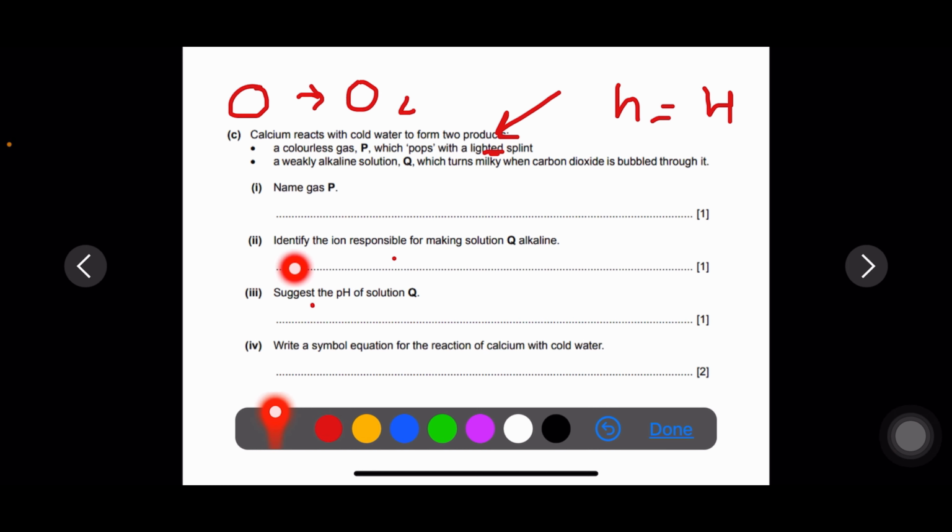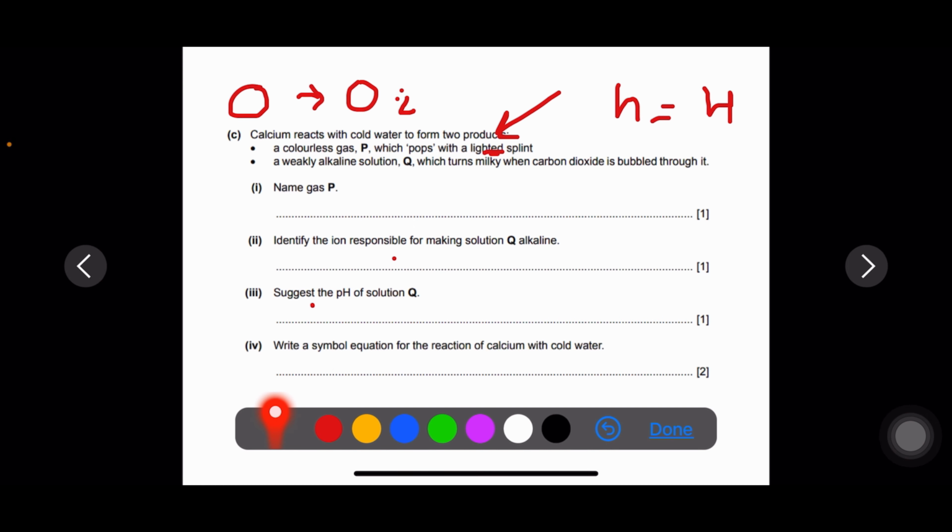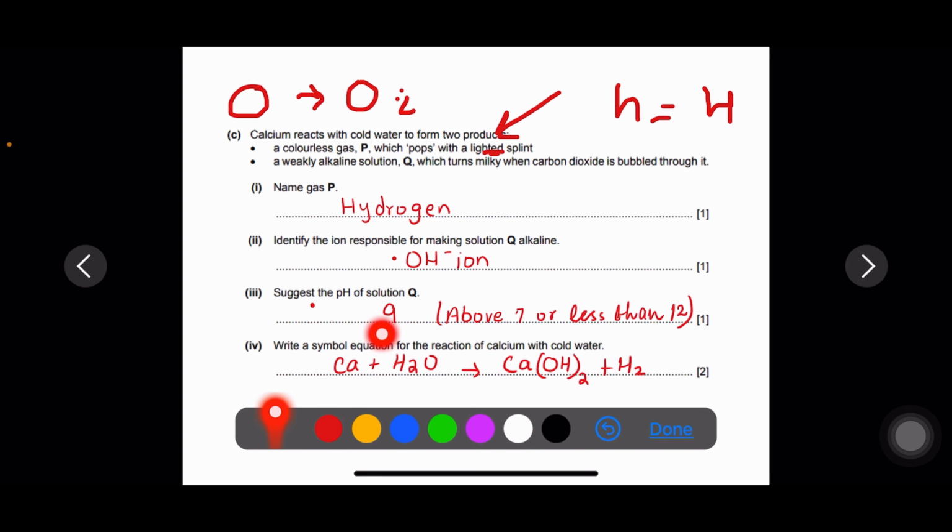Identify the ion responsible for making solution Q alkaline. The solution Q becomes alkaline due to the presence of hydroxide ion. Suggest the pH of solution Q. The pH of solution Q is alkaline. It is a weakly alkaline solution, so it will be close to neutral but above neutral. So we can estimate it like 9. Above 7 or less than or equal to 12.